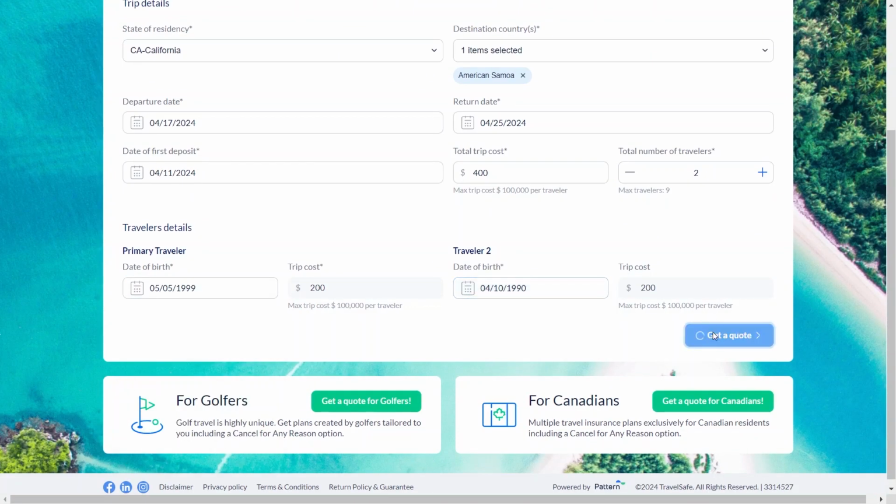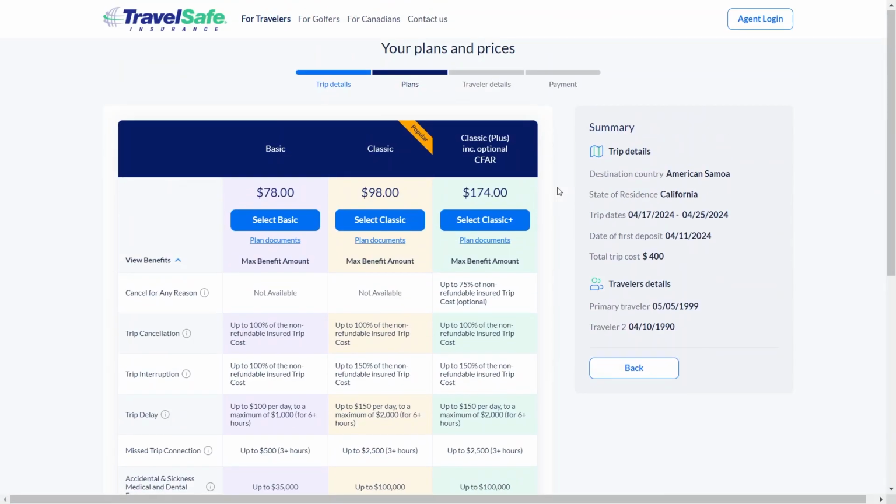Get a quote and plans will get opened. It will show basic, classic, and CFAR plans. Basic costs $78, classic costs $98, and CFAR is $174. For trip cancellations, basic, classic, and CFAR plans provide 100% non-refundable trip costs. After reading all of that, I have chosen the basic plan.